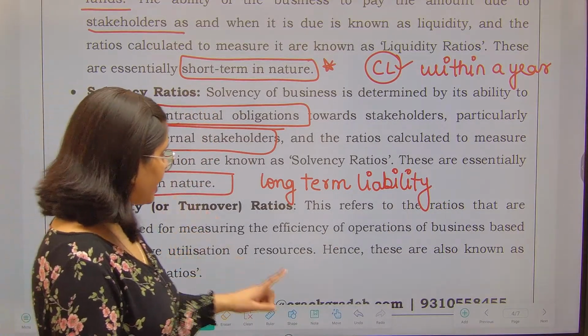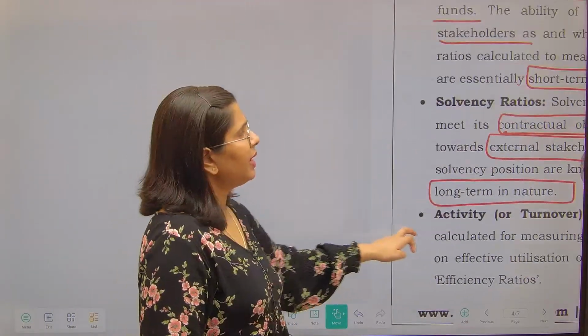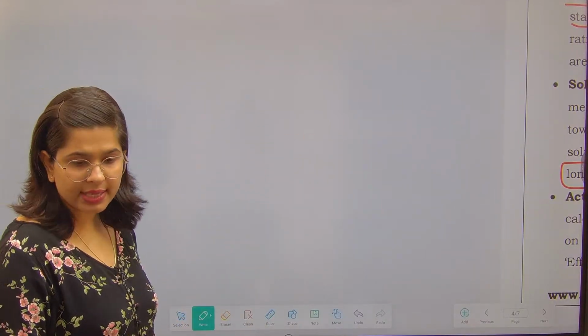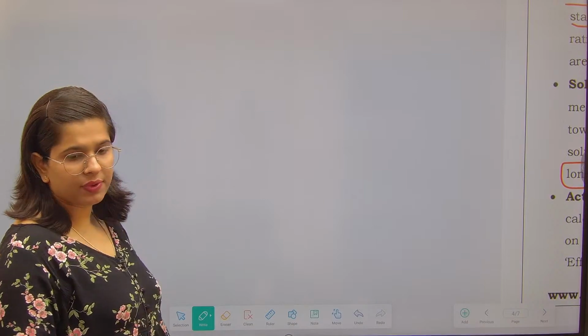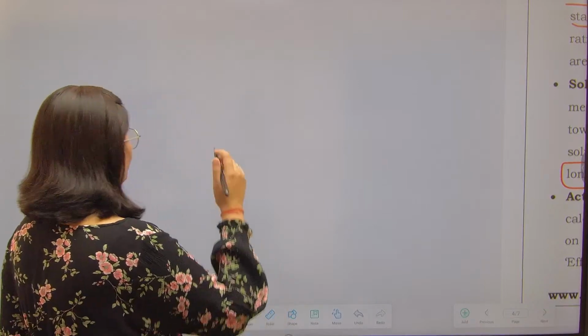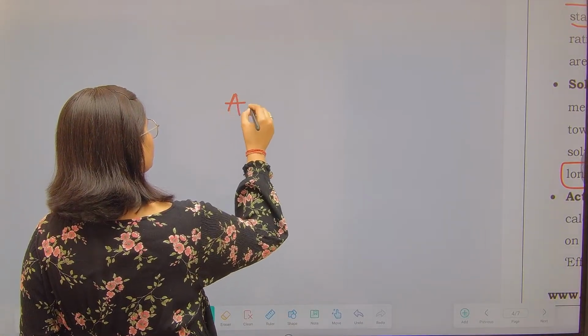Now here I would like to introduce one more concept. See, when we are doing any particular chapter, we are also covering the concepts, so that if any kind of question comes into the examination, we are able to solve it. So do you understand the concept of asset liability mismatch?